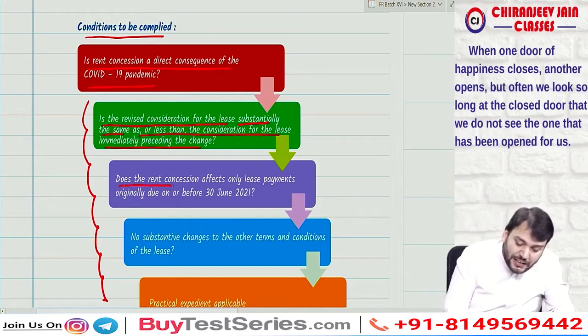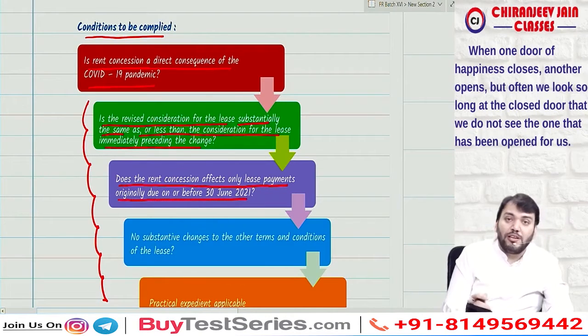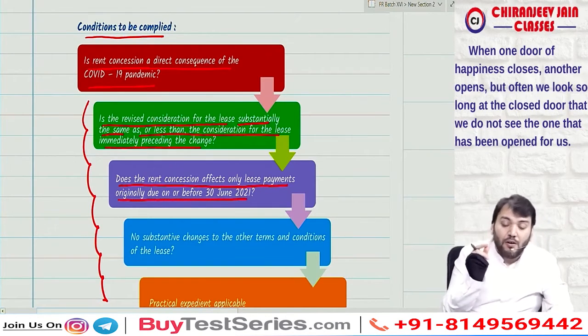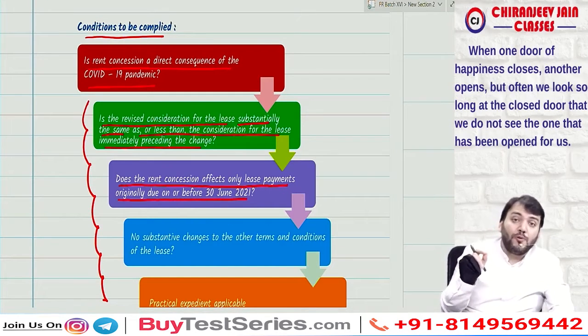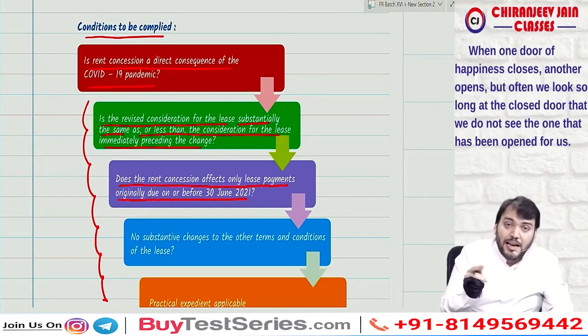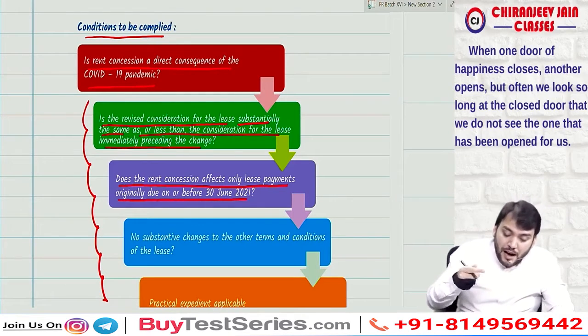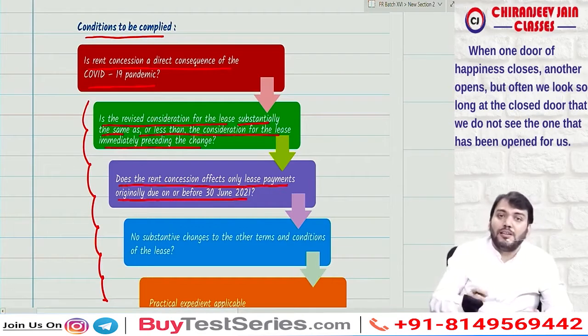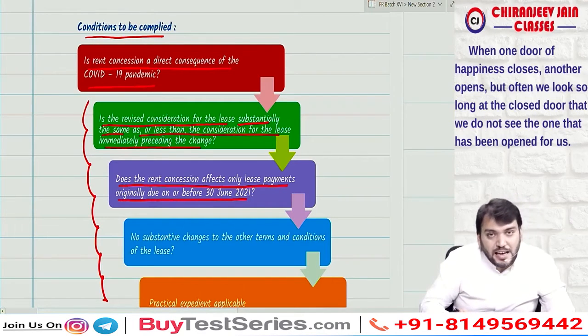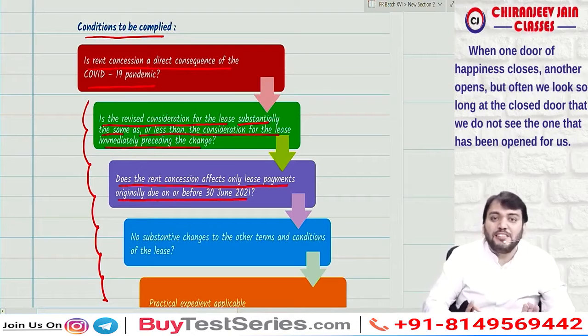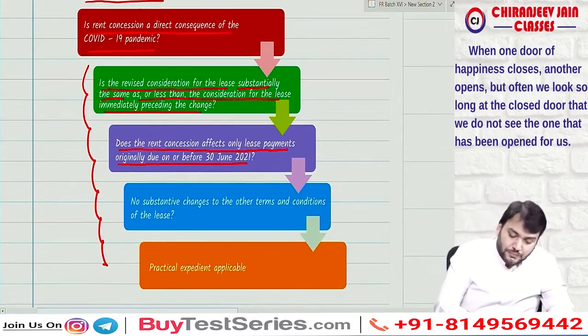Does the rent concession affect only lease payments originally due on or before 30th June 2021? Means this rent concession only affects the lease payments which were due on or before 30th June 2021. If it affects any lease payment after 30th June 2021, then this amendment is not applicable. Yes sir.